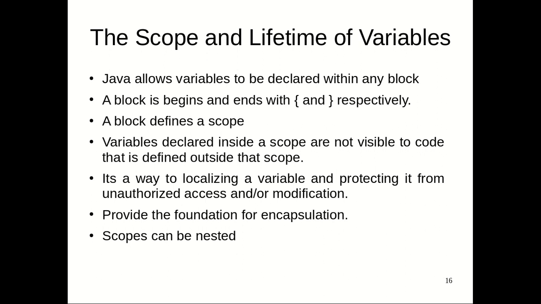Also, it will limit the access. When you are localizing them, that also indicates that you are not allowed to access them from the outside. So automatically it stops unauthorized access to that particular variable. All right. Scopes can be nested. One scope can have another scope inside it, and you can nest as many scopes as your program requires.